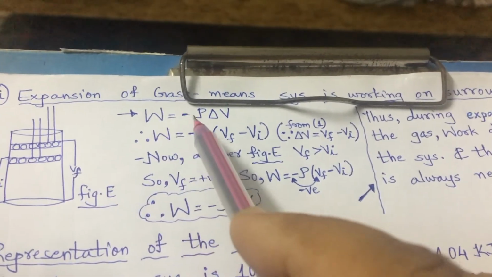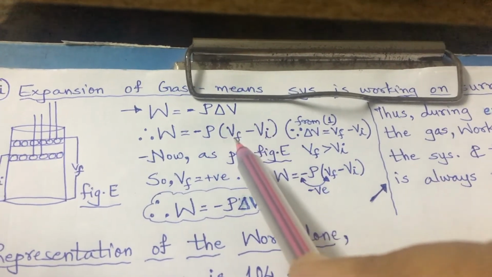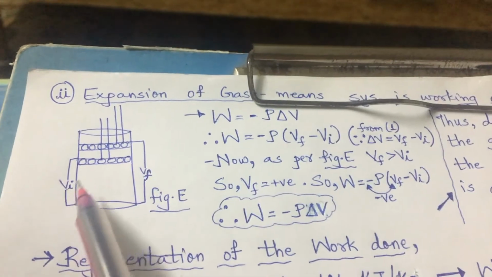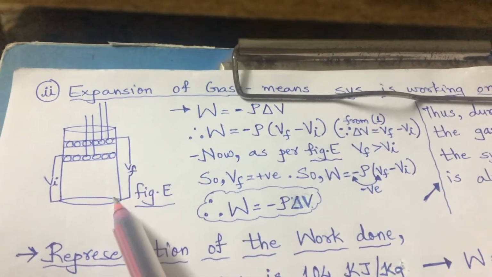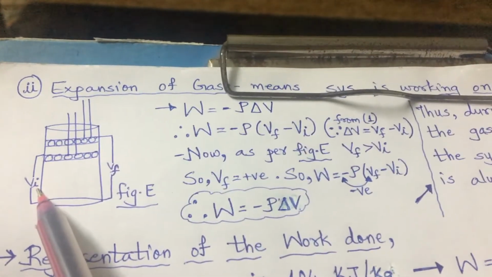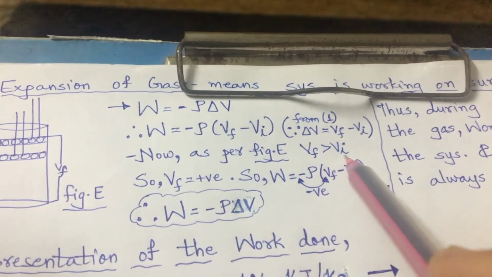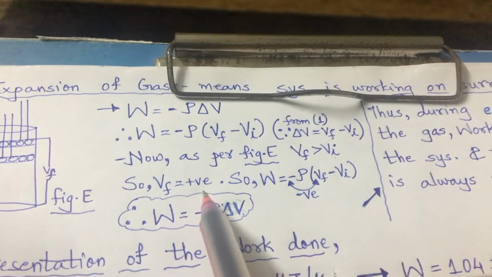So let us consider what the work done is here. Work done is equal to minus P delta V, where delta V is Vf minus Vi. Now as per the figure, we can see that the initial volume is less than the final volume, or we can say the final volume is greater than the initial volume. So Vf is greater than Vi, and delta V is positive.